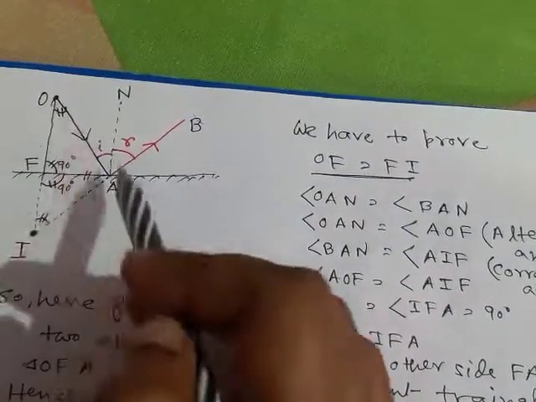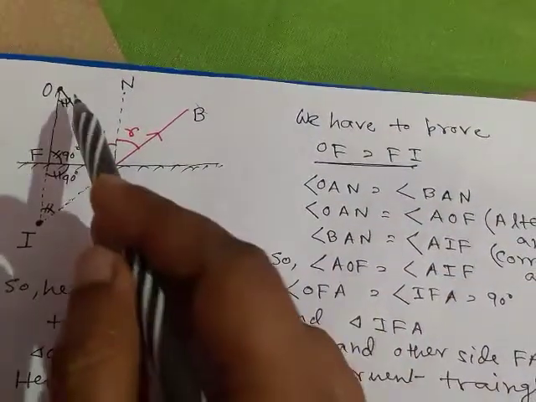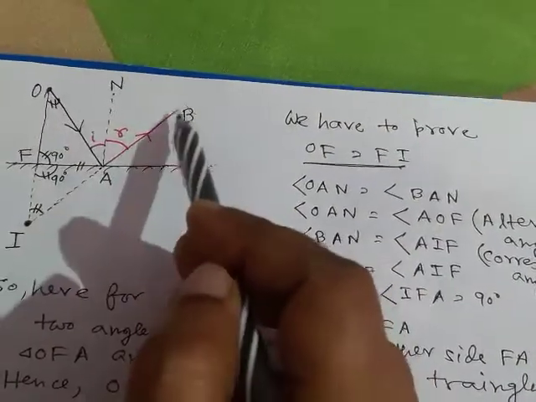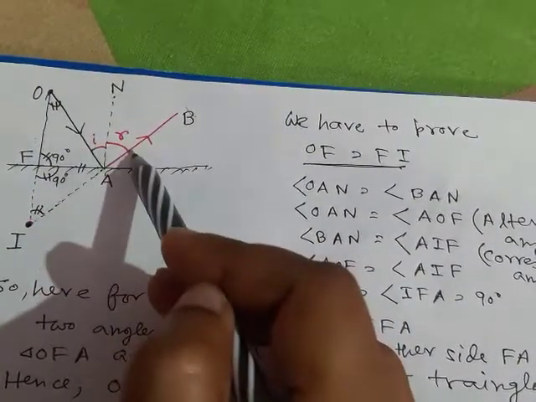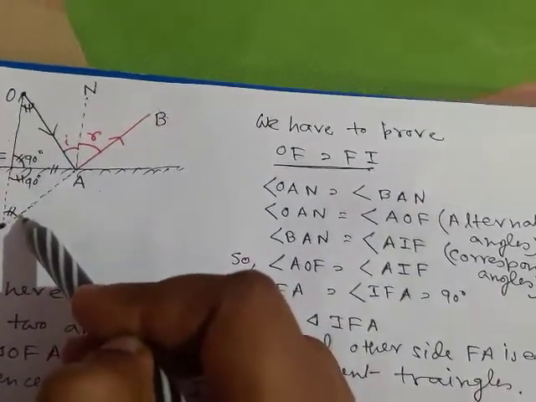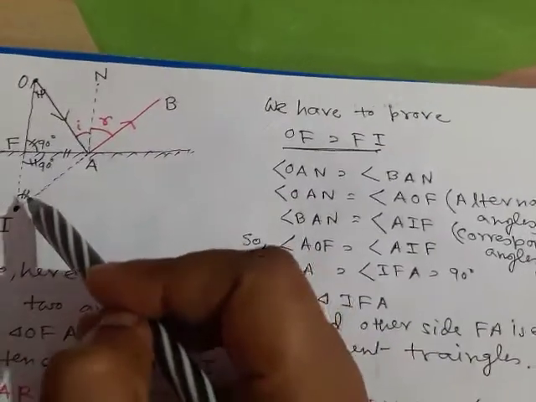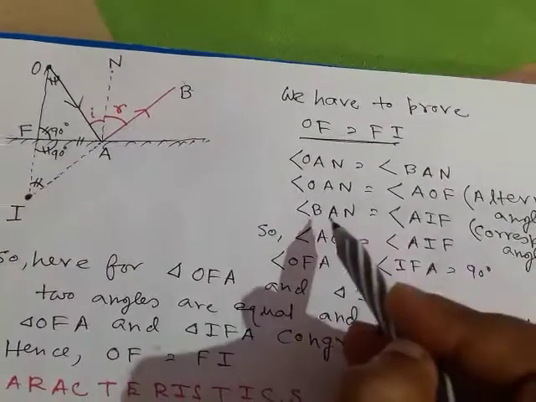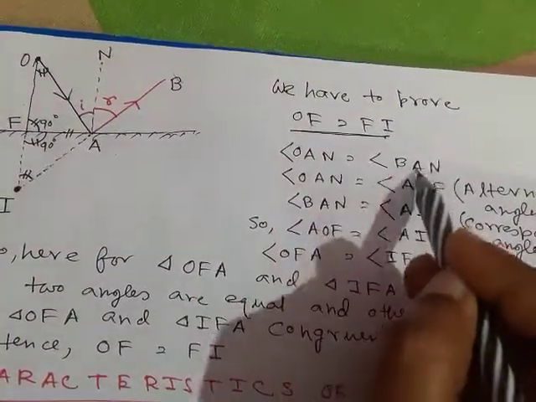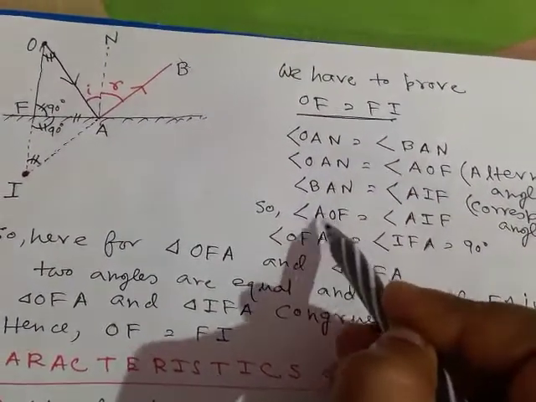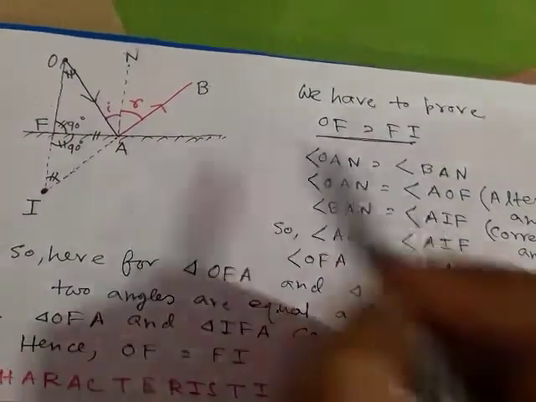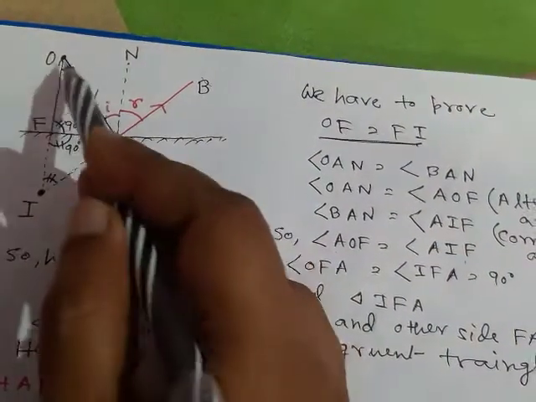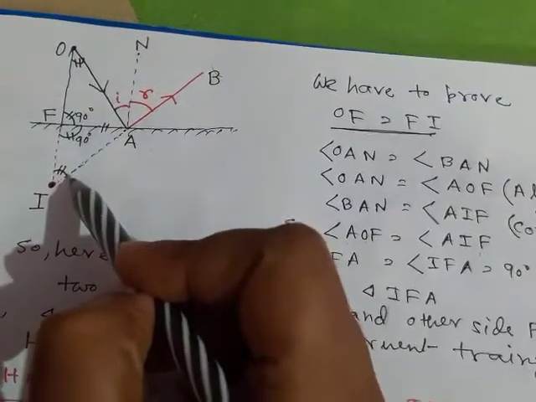So OAN is equal to AOF, this angle. Again BAN, this angle is equal to this angle, because these two are corresponding angles. BAN is equal to AIF. So OAN is equal to BAN, so we can write AOF angle is equal to AIF. AOF, that is this angle, is equal to this angle.